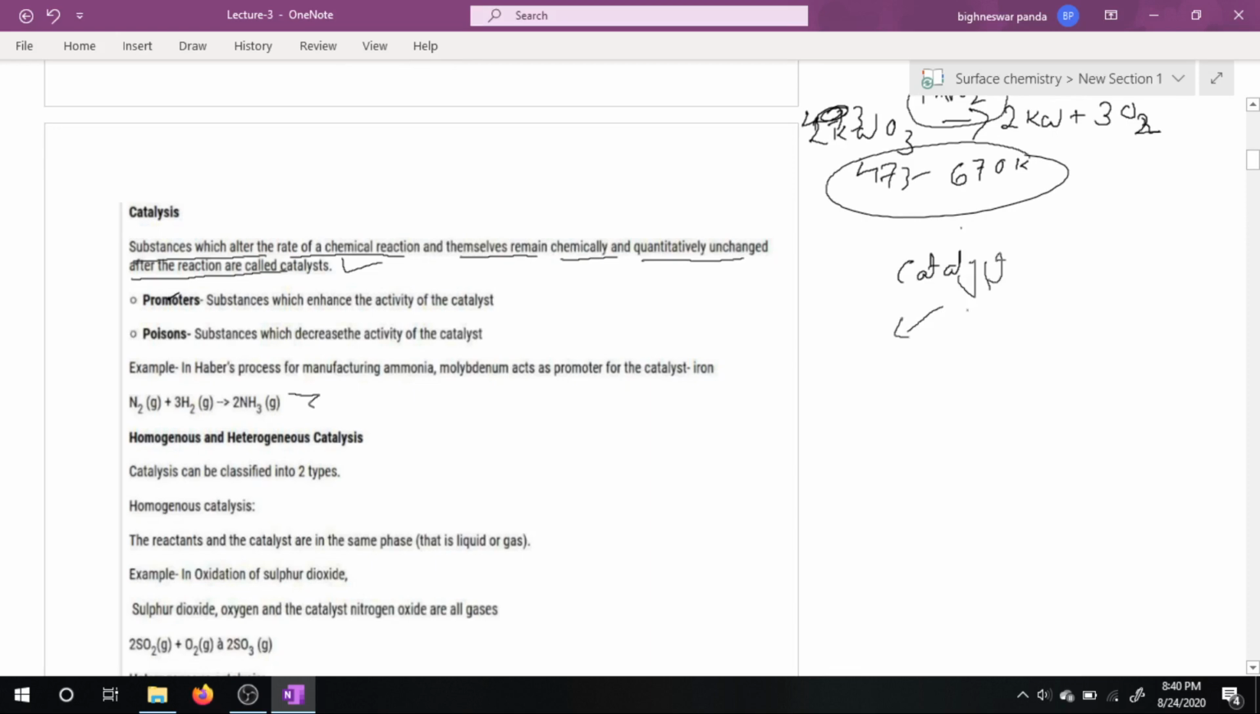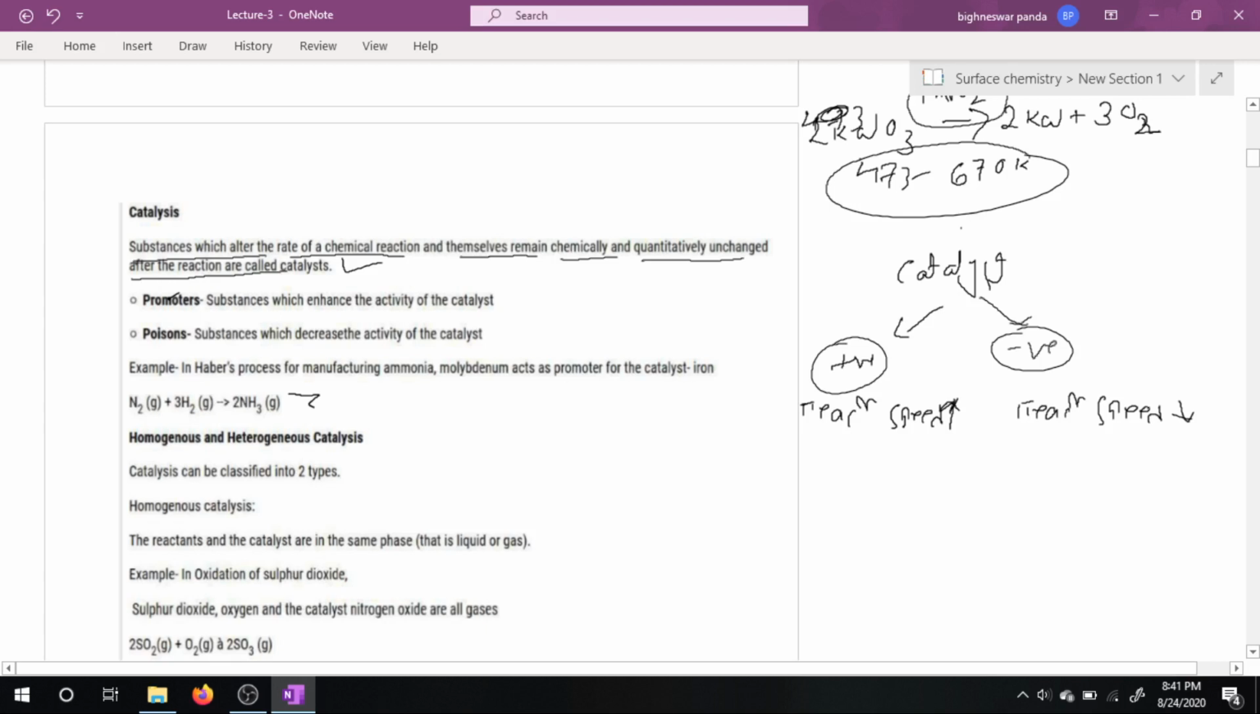A catalyst is of two types, that is positive catalyst and negative catalyst. So what are positive catalyst and negative catalyst? A catalyst which increases the rate of reaction. By using a positive catalyst, the reaction speed increases, and by using a negative catalyst, the reaction speed decreases.